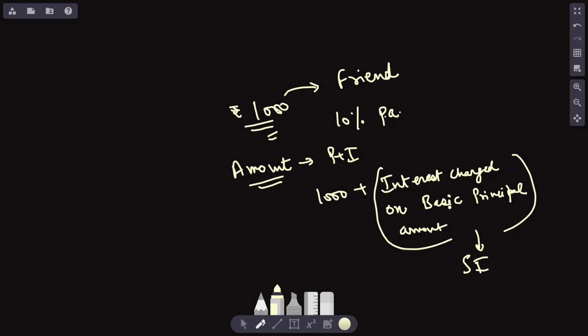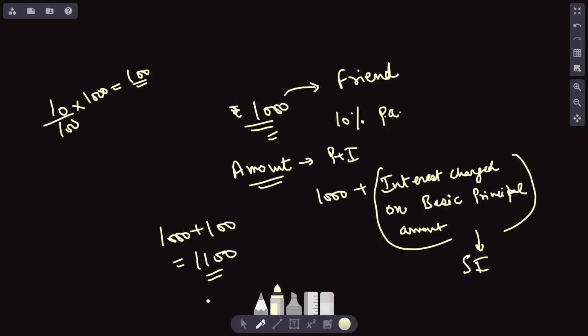This interest will be 10% of 1000, which is equal to 100. So now your friend will return to you 1000 plus 100. You have given him the principal amount and he will return the cumulative amount, which is 1000 plus 100, that is 1100 rupees.